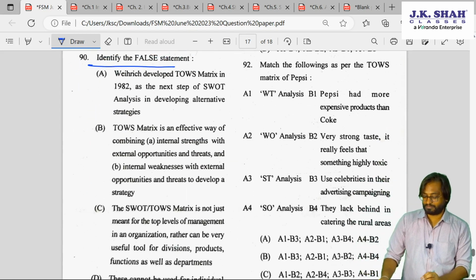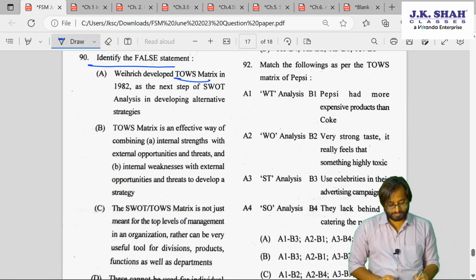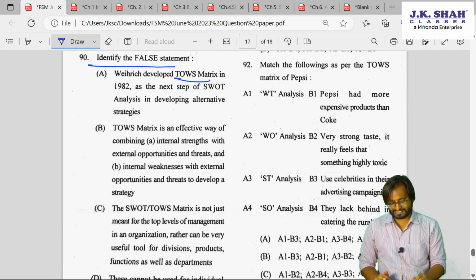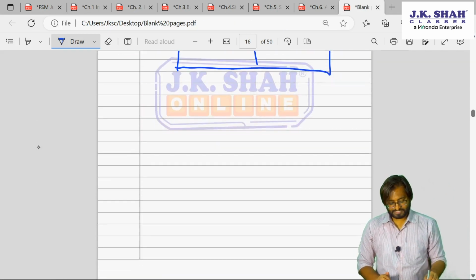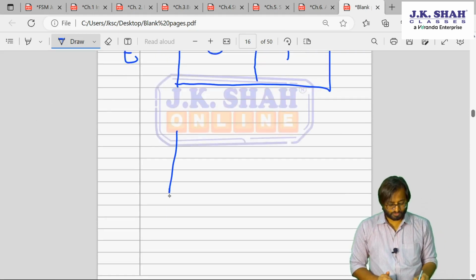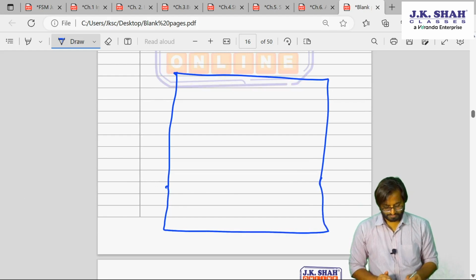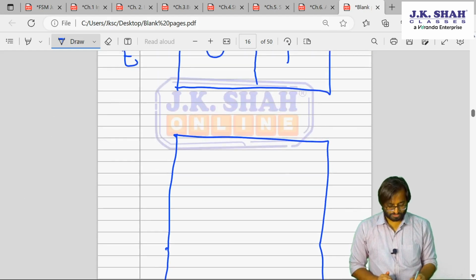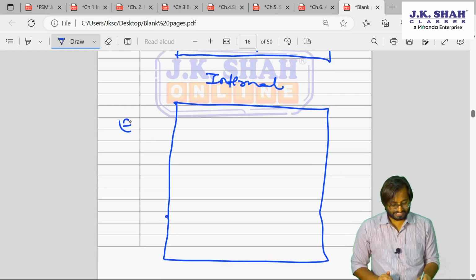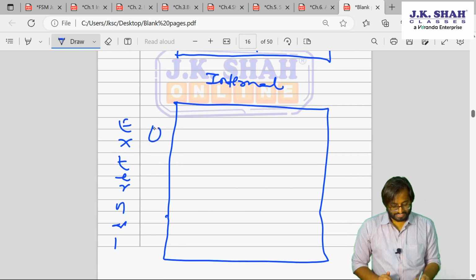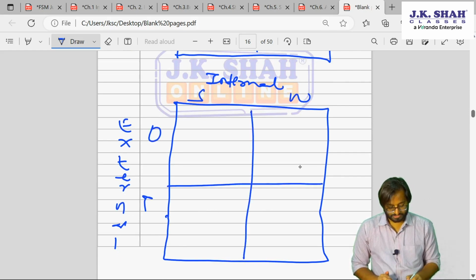Identify the false statement. Heinz Weihrich developed the TOWS matrix. Do you remember, guys, the TOWS matrix? Yes, it is the inverse of SWOT. So what I will do, I will draw this very quickly for you. I know you know this. I write here internal, I write here external, and I write here OT, I write here SO, and I draw this box.